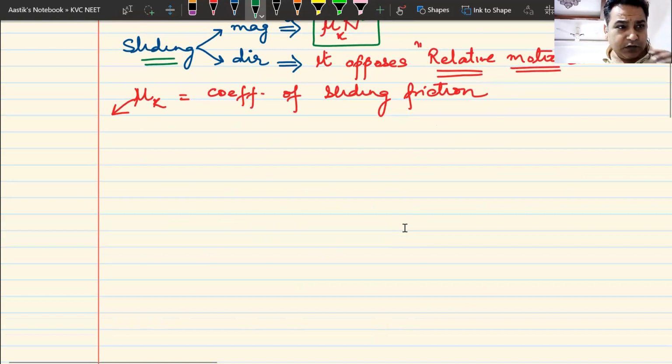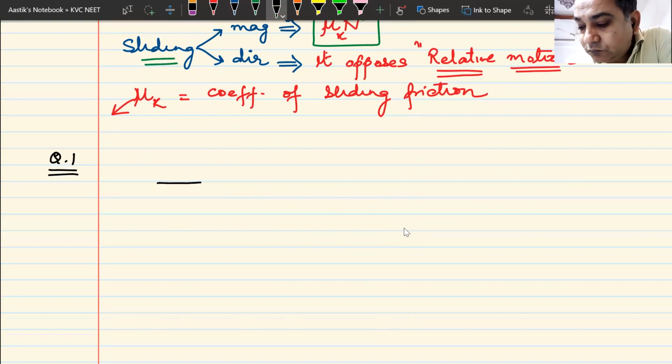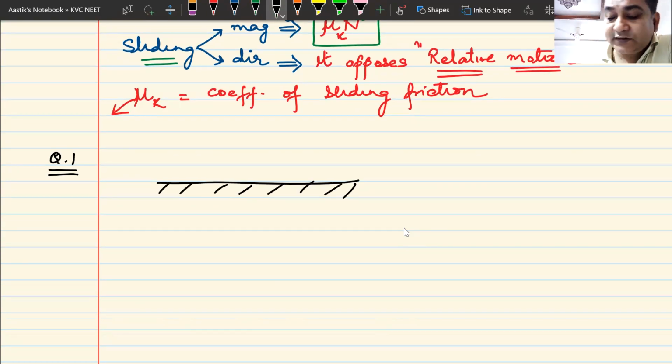So now what we are going to do is to solve simple problems in friction and see how we can apply this concept here. Let me put this problem for you. Let us say this is a surface and this is a block of mass, let us say 5 kgs.